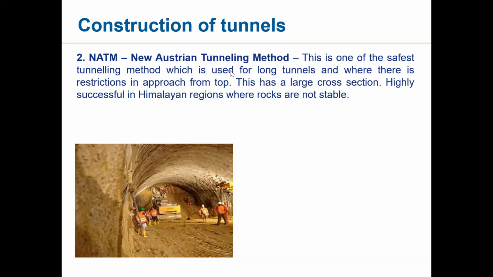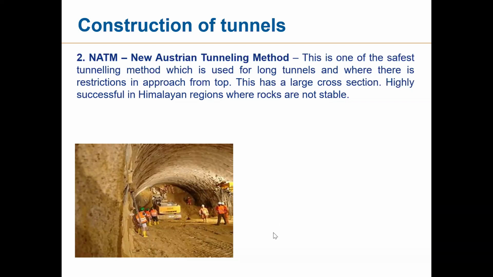This is a safe method, which is used for long tunnels, where there is a restriction in approach from the top. So where it is a deep tunnel and there is a mountainous area, it is highly successful in the Himalayan region. On top, there are rocks, there are mountains, so the cut and cover method cannot be adopted.